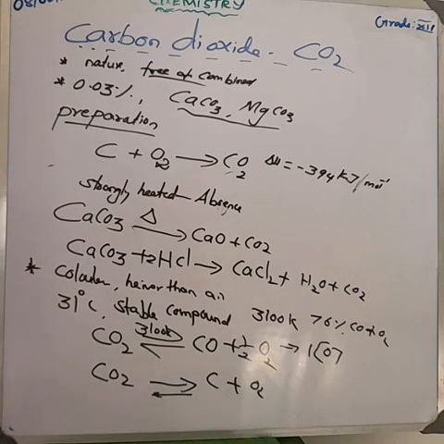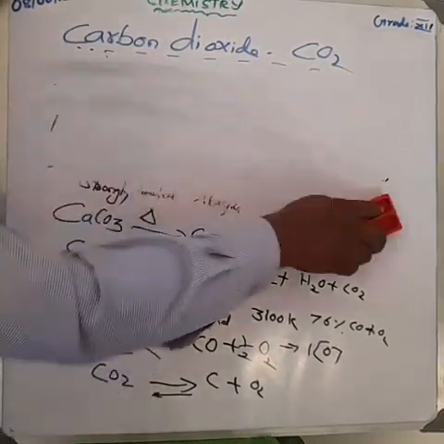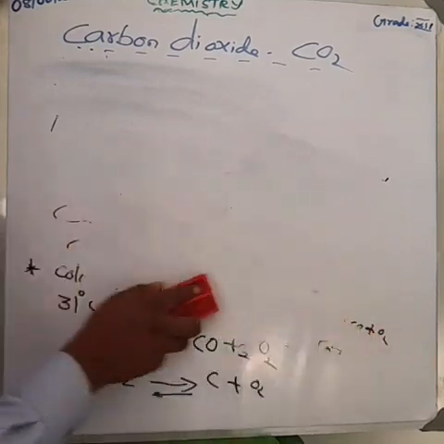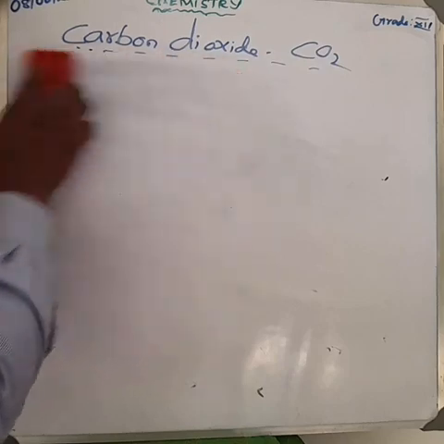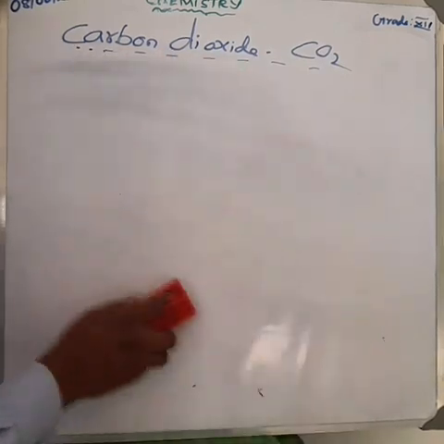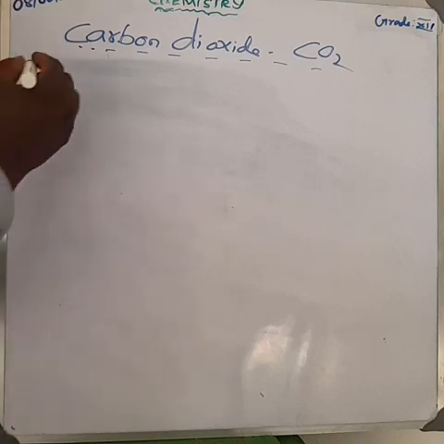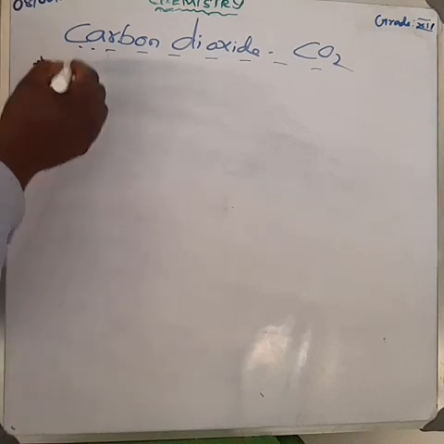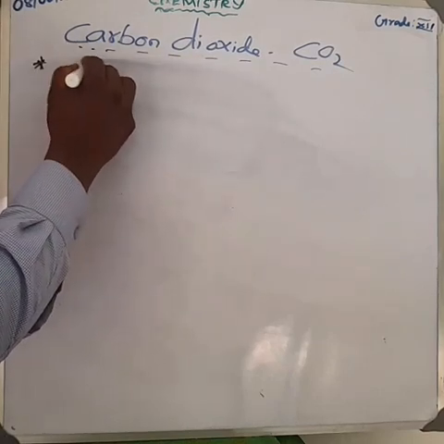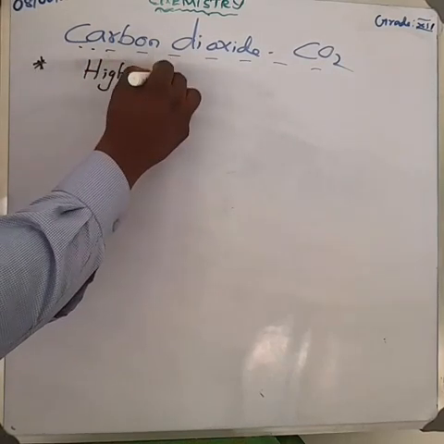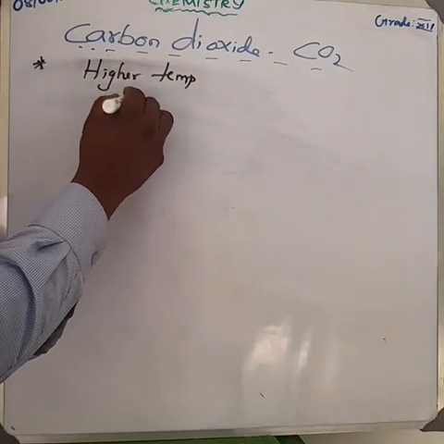Next, the oxidizing behavior. Oxidizing behavior is one of the important questions. These are some important areas and how to solve them. At elevated temperature, carbon dioxide acts as a strong oxidizing agent. At elevated temperature means at a higher temperature. At higher temperature, carbon dioxide reacts with magnesium.